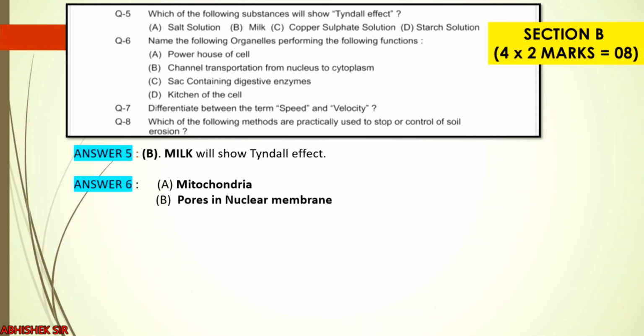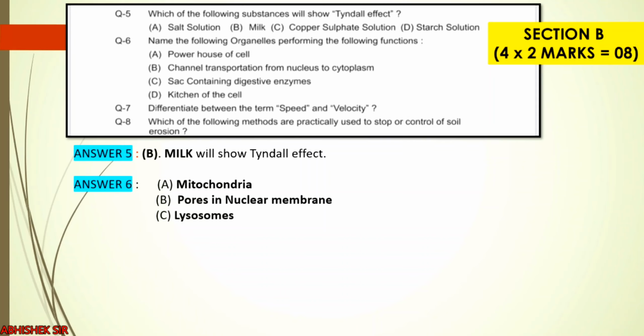That is why the membrane is called selectively permeable. The holes or pores allow substances to move from the nucleus to the cytoplasm, in and out. Third, lysosomes are the sacs which contain digestive enzymes. We have studied this in the cell organelles part. Next, the kitchen of the cell. This question was very interesting.